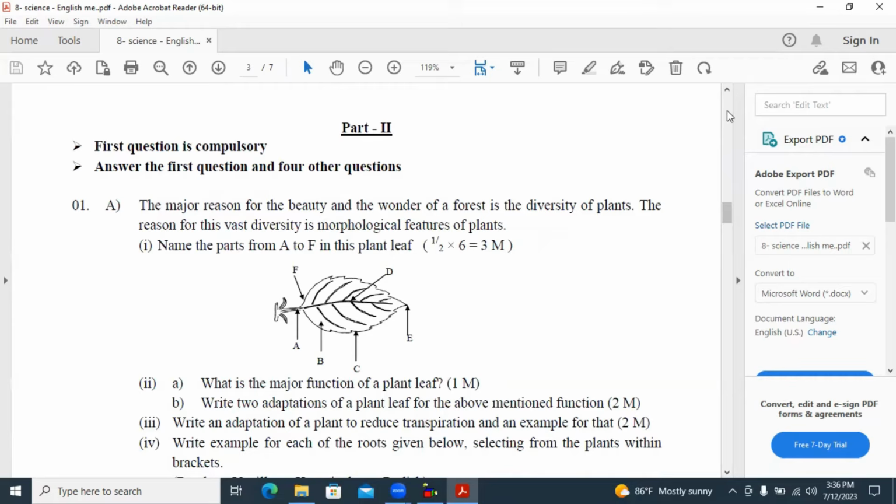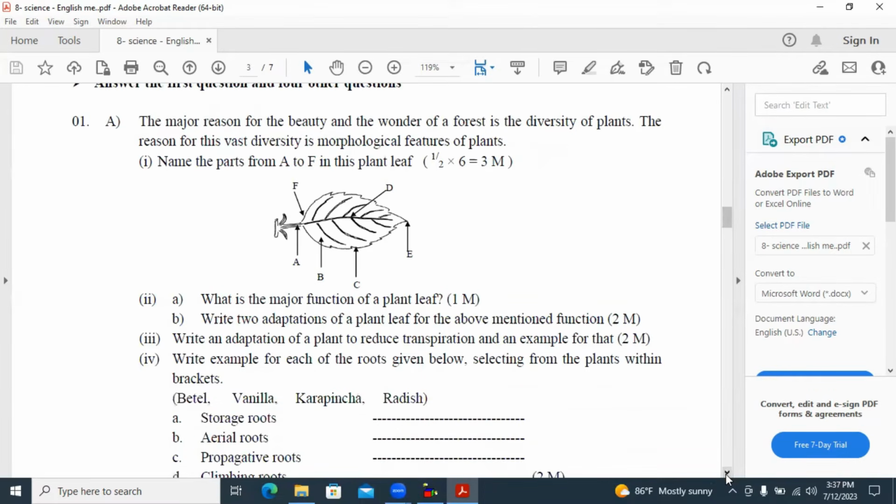First question, A part. The major reason for the beauty and the wonder of a forest is the diversity of plants. The reason for this vast diversity is morphological features of plants. Morphological features means the features that we can see. First one, name the parts from A to F in this plant leaf. A is the petiole. I'll type the answers here, then you also can write them in your writing paper. A is the petiole.